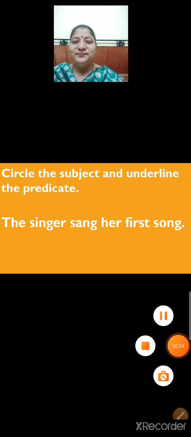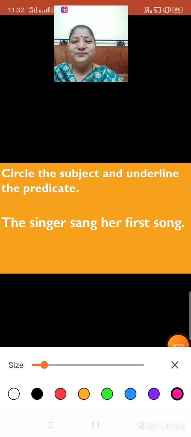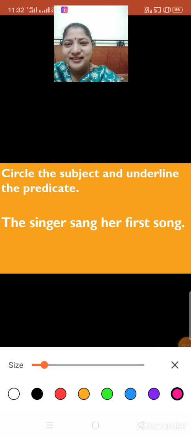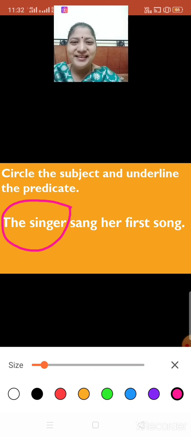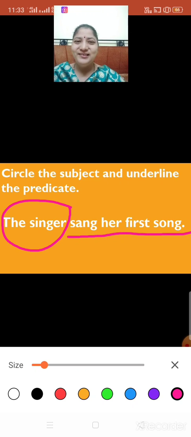So what will you do? You will circle the subject and underline the predicate. So let's do it. Let's circle the subject. Yes, and underline the predicate. Sang her first song is the predicate. Got it? Next.